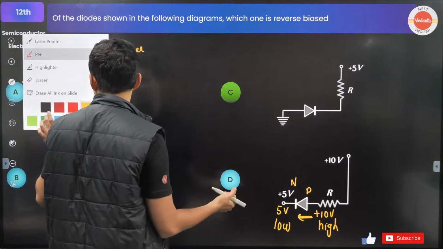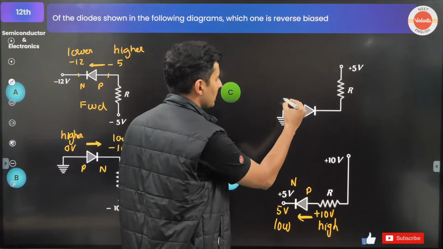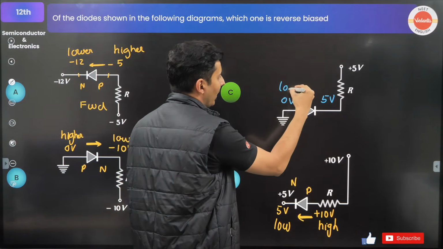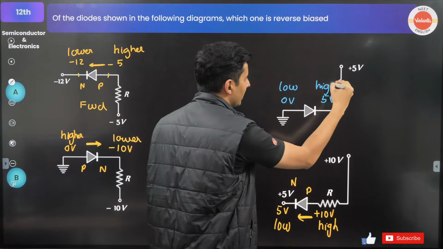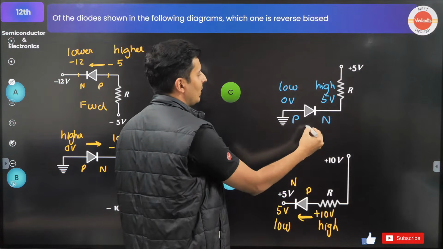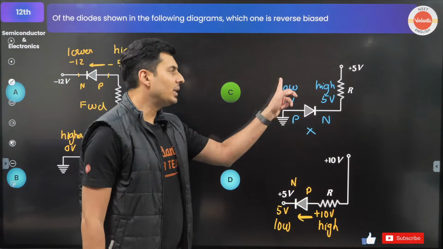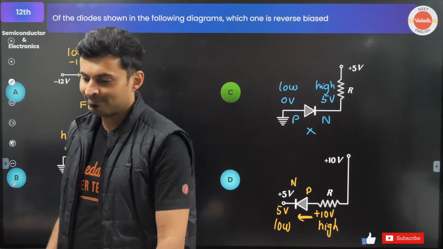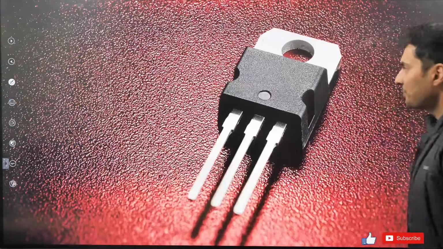But in this case, you will notice one interesting thing. This is 0 volts, this is 5 volts. This is lower, this is higher, this is P type, this is N type. That's the problem. It will not allow the current to flow. P to high, N to low, then only current will flow. This is wrong. Very nice.